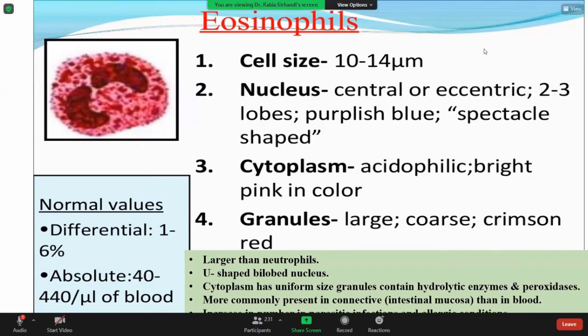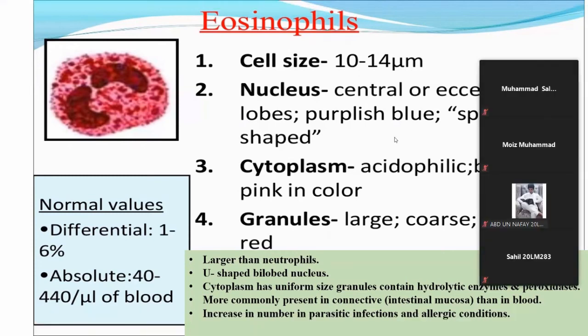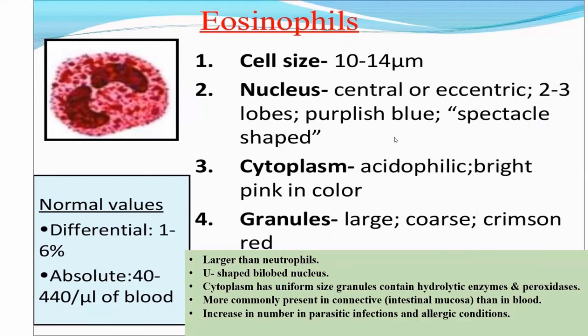More commonly, these eosinophils are present in the connective tissue, for example the intestinal mucosa, than in the blood. They are present mostly in the connective tissue, including the intestinal mucosa, and they increase in number. There will be an increased number of eosinophils in cases of parasitic infestation and allergic conditions.